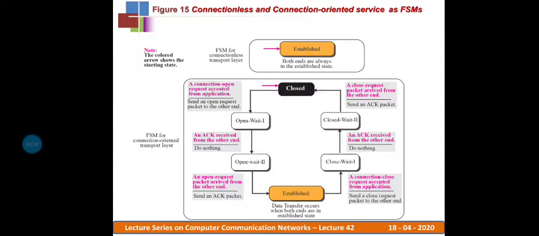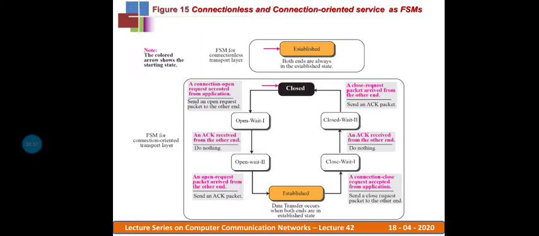When that request arrives, the client transport layer sends an acknowledgement to the server transport layer. Now the connection has been established from client to server as well as server to client. Now the connection is established.